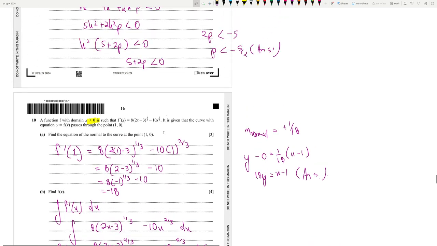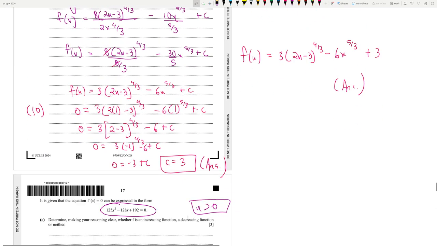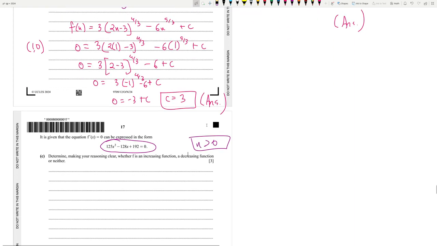This is f prime x but just expanded, and we also have f(x) over here. If you differentiate this, you will get this. Since we have the equation of the gradient, we can find its discriminant, which is b squared minus 4ac. See what I'm doing? So minus 128 whole squared minus 4 into 125 into 192. Let's see the value.